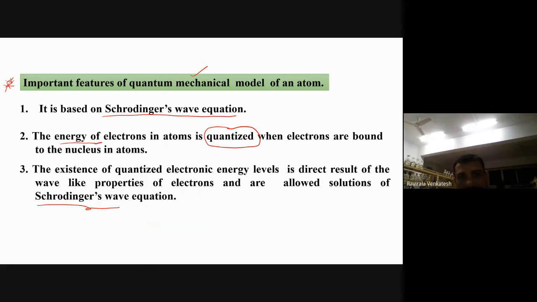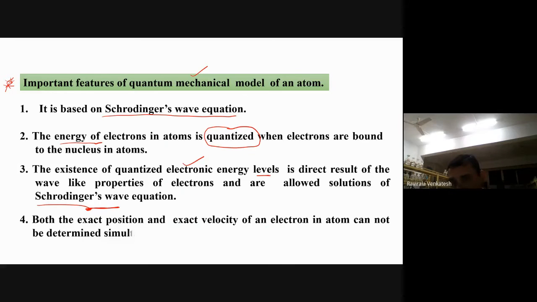Whatever quantized electronic energy levels exist, they directly arise from the Schrodinger wave equation. The solutions of the Schrodinger wave equation actually give the quantum energy levels. Both the exact position and exact velocity of an electron in an atom cannot be determined simultaneously. This is nothing but the Heisenberg uncertainty principle.